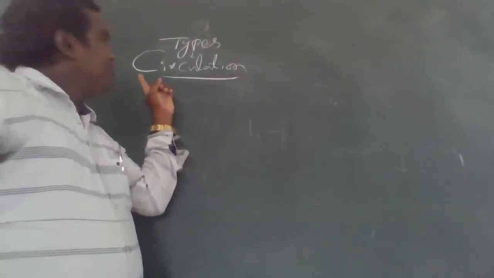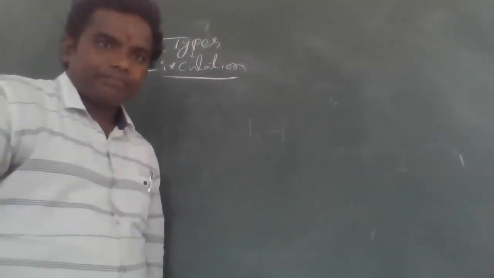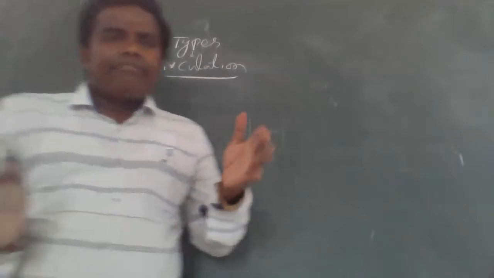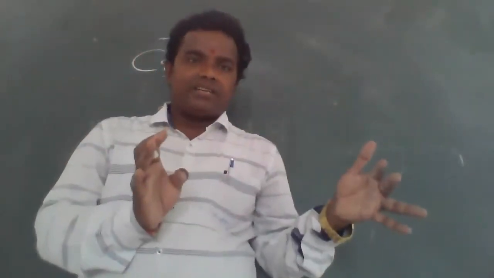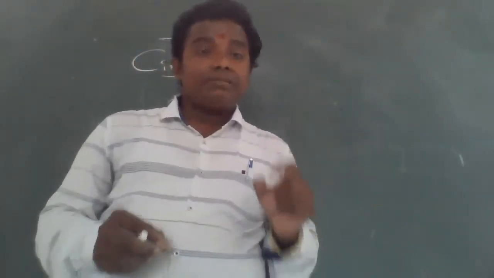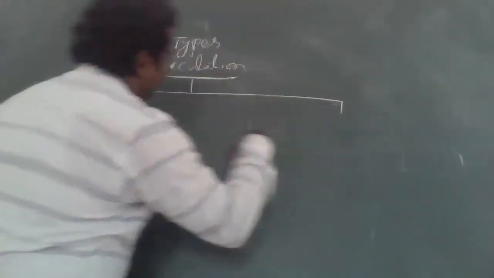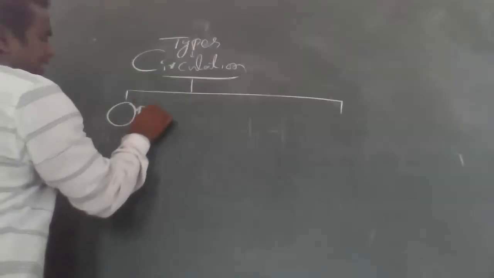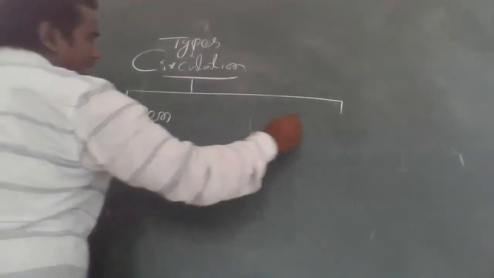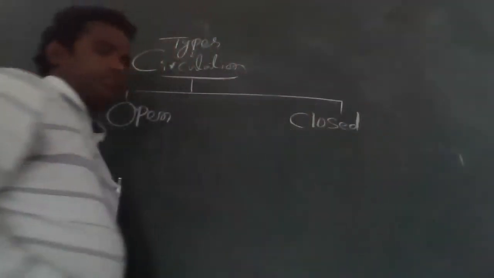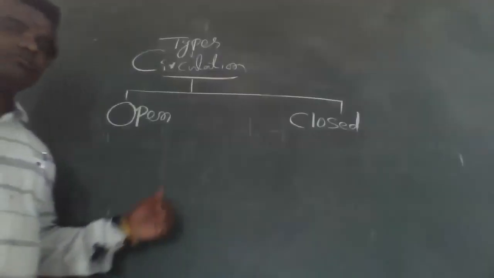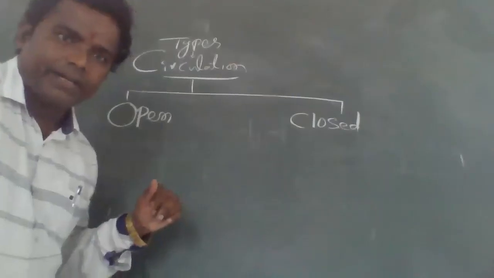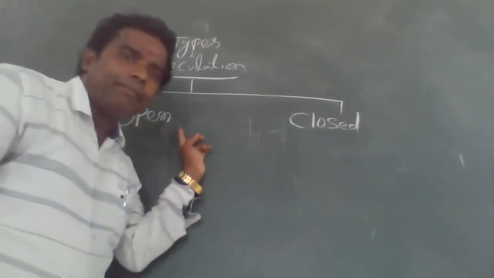So, types of circulation. Mainly, in different animals there are different circulations. There are mainly two types of circulation. One is open type of circulation, and the second one is closed type of circulation. How many types of circulation? Two types of circulation. One is open type of circulation.